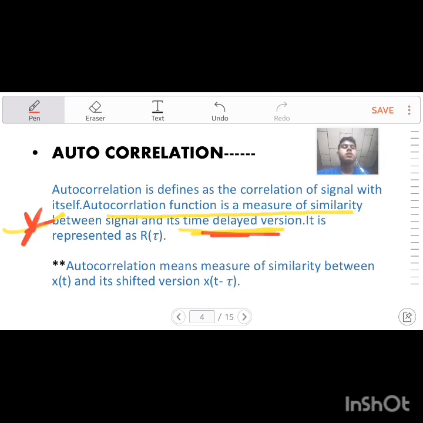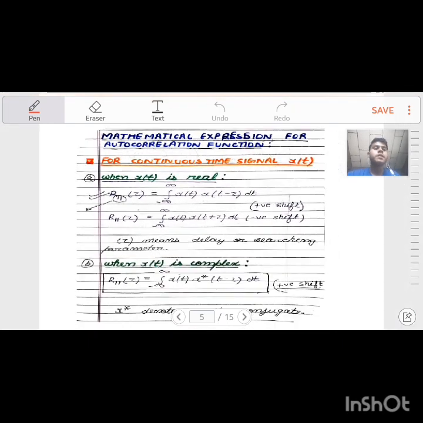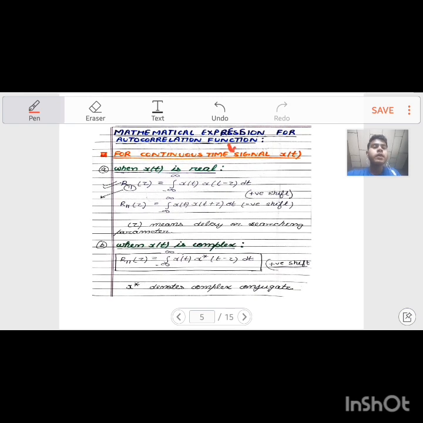Keep in mind. Now, the mathematical expression for the autocorrelation function, for an energy signal.